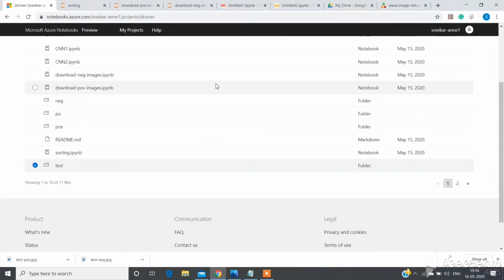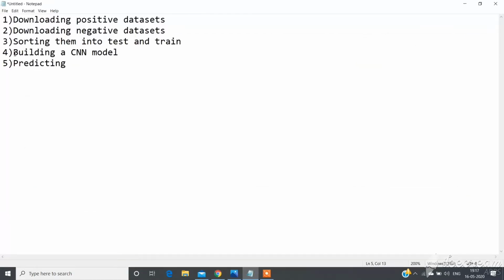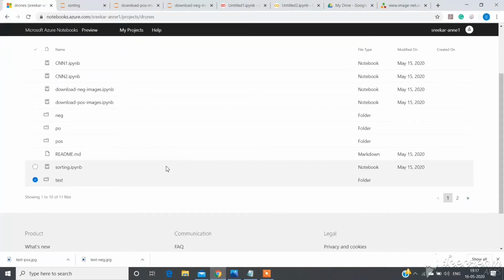So these are my two data sets. So now sorting is also done. So the next step is building our CNN model. I'm not building my CNN model in Azure Notebook because it's not supporting such huge computation, because the epochs and all need to run for a very long time. So my kernel is getting dead. So I'm using Colab for downloading and training my model using CNN.